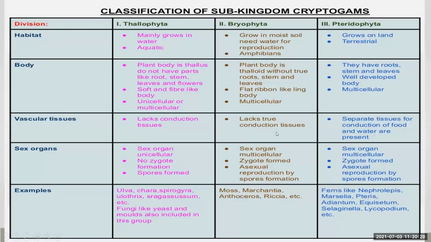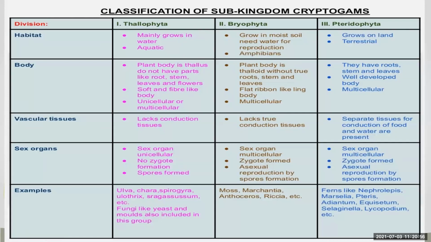Now we will quickly recap all the three divisions. This is the classification of subkingdom Cryptogam. There are three divisions: Thallophyta, Bryophyta, and Pteridophyta. You can take a screenshot of this so that it will be easy for you to remember the characteristics of all the three divisions.